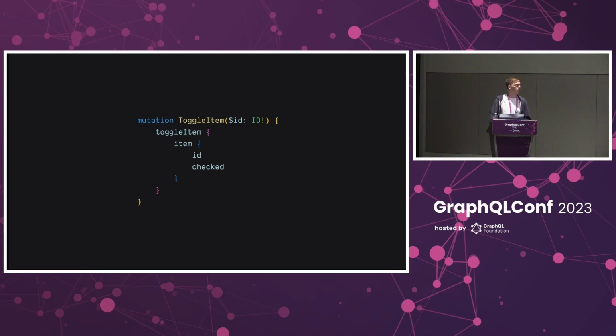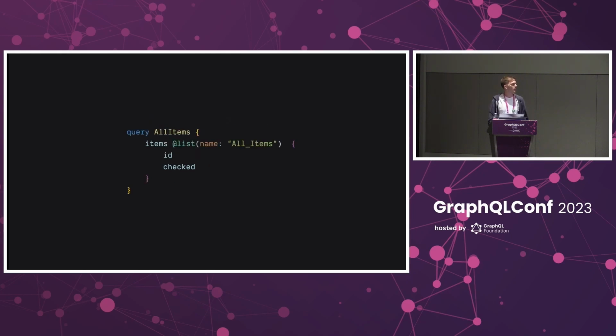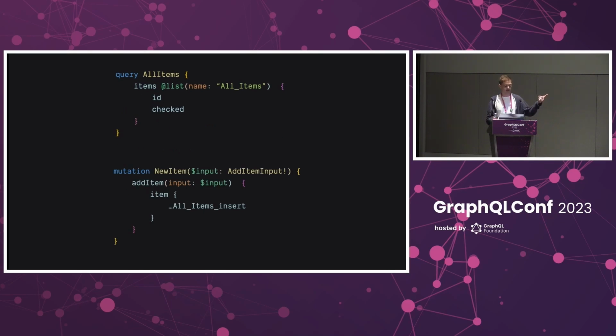And so here's what happens in Houdini. First, you tag the field with @list and you provide a name. If you're from Relay, that probably looks pretty familiar. Where things differ, though, is that once you have passed that name, all you have to do is pass this fragment that Houdini defines for you. The name of that fragment matches the same string that you passed in, and it acts as an instruction to the runtime to take that value and insert it there.